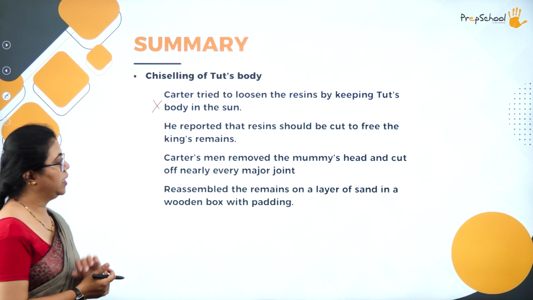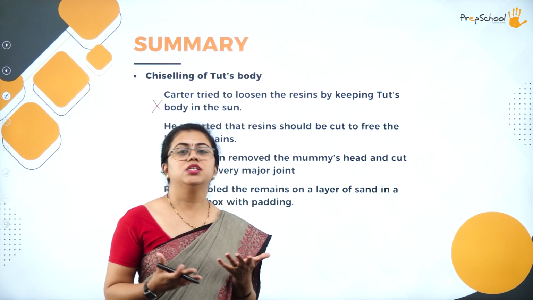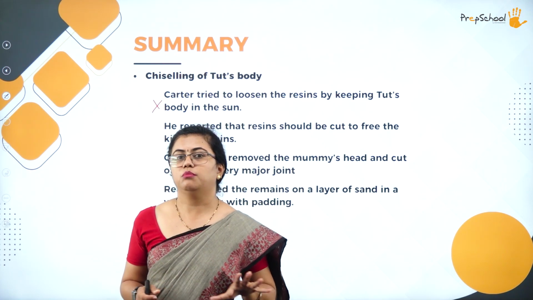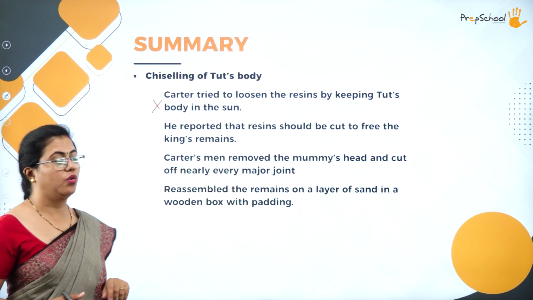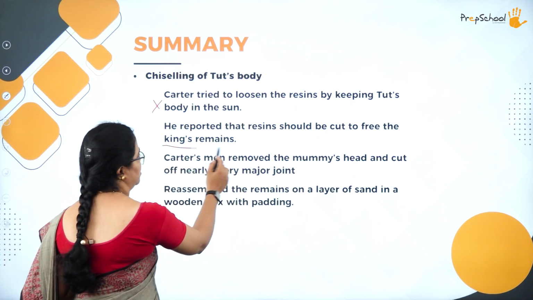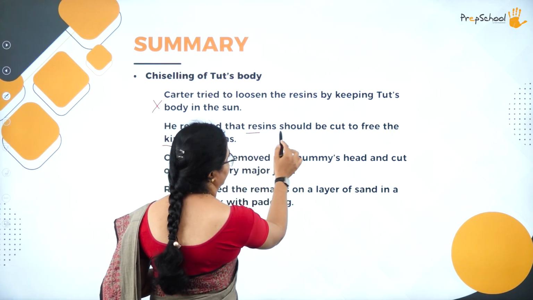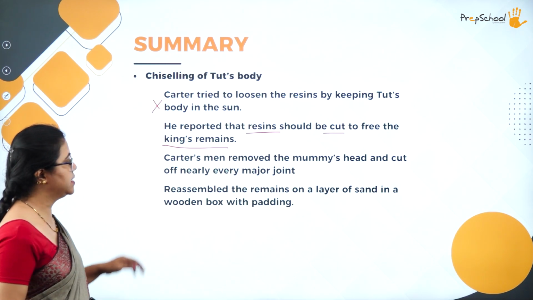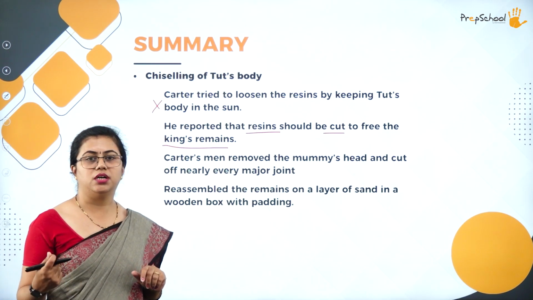So he reported that these resins could not be removed at all. They are too hard, so they had to be cut open. They had to be taken out from the body in order to find the facts about the king's remains. There was no other way. So Carter's men chisel out the resins.